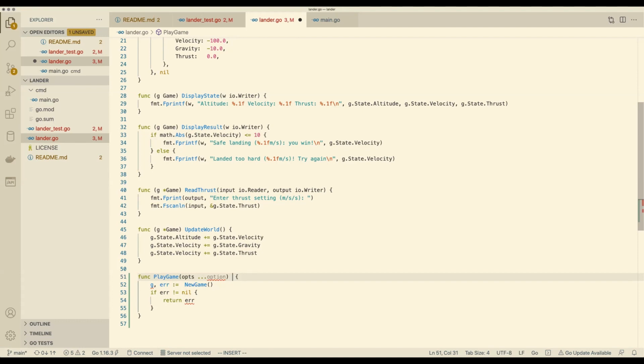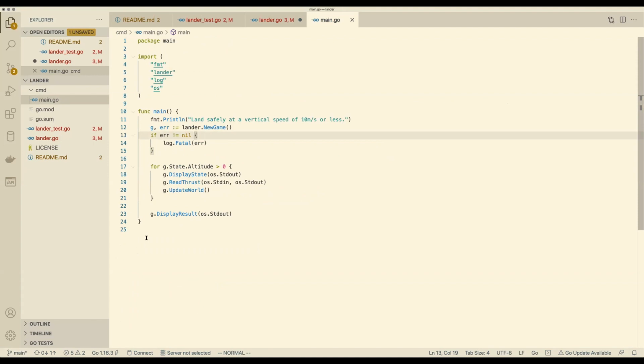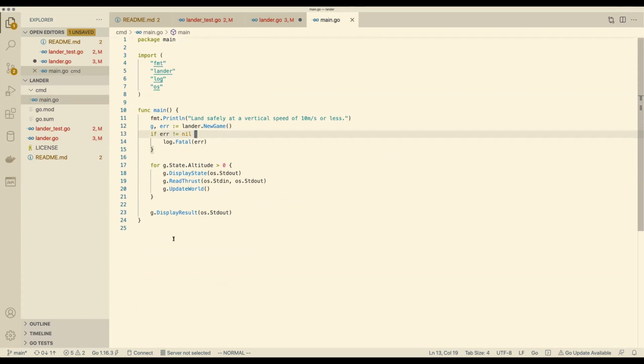So maybe, instead of creating, we could create a run function or play, then handle the error, and then in main we can, for example, catch this error and log it. Just first idea. Yeah, I think that's reasonable.